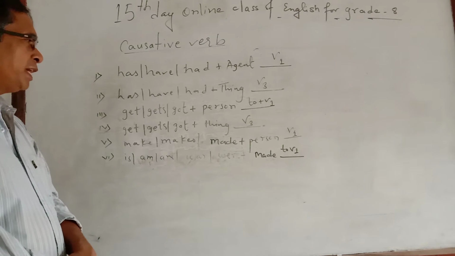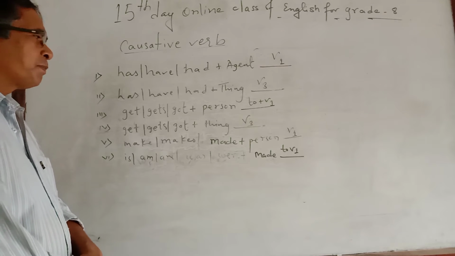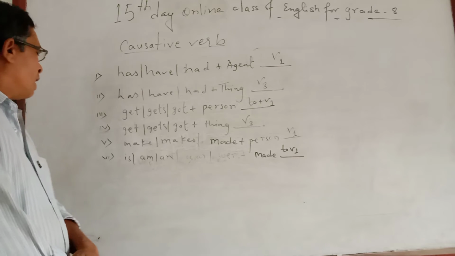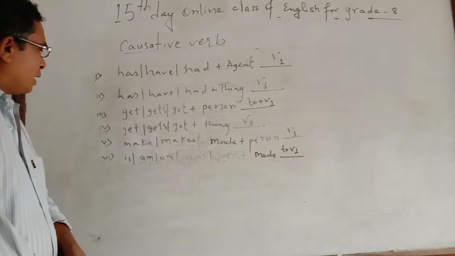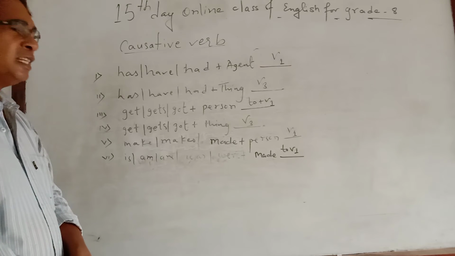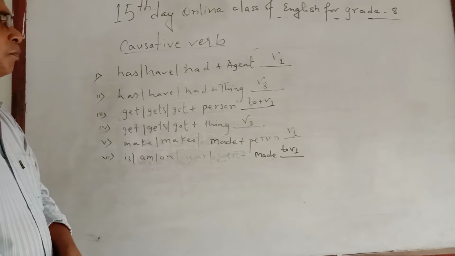Similarly, after make, makes, made, if there is a person, then the answer will be verb 1. And after make, makes, made, if there is an object, then that is not the causative. And if after is, am, are, was, were there is made, then you have to insert the correct one, that will be to plus verb 1.